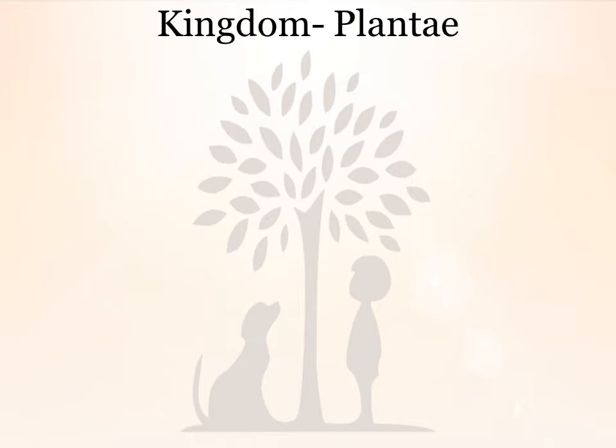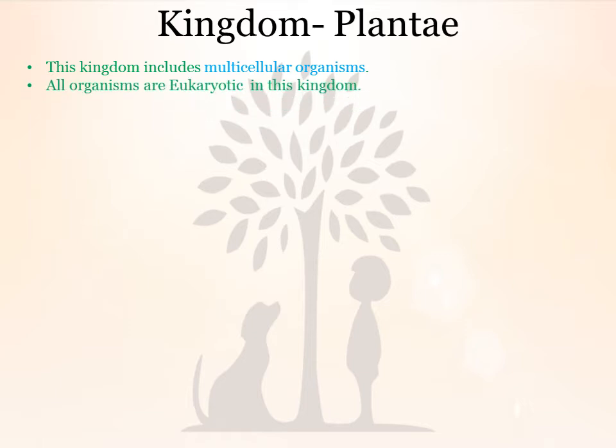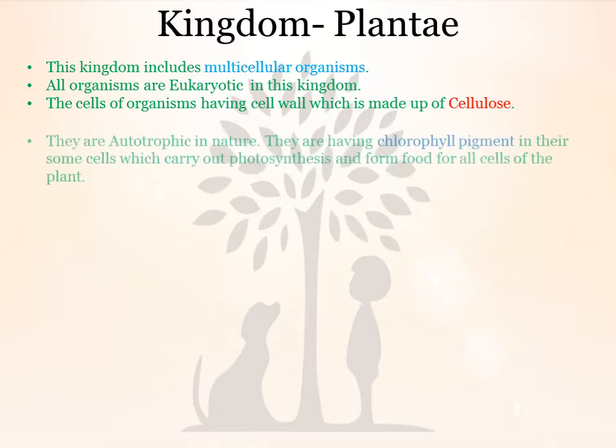This is our kingdom number 4, that is kingdom Plantae, or you can say kingdom plants, in which we will study about plants. This kingdom includes multicellular organisms, meaning made up of more than one cell. All organisms in this kingdom are eukaryotic, meaning they all have a complete nucleus. The cells have a cell wall made up of cellulose. In fungi there is also a cell wall, but that is made up of a particular chemical known as chitin. But in plants, the cell wall is made up of cellulose.